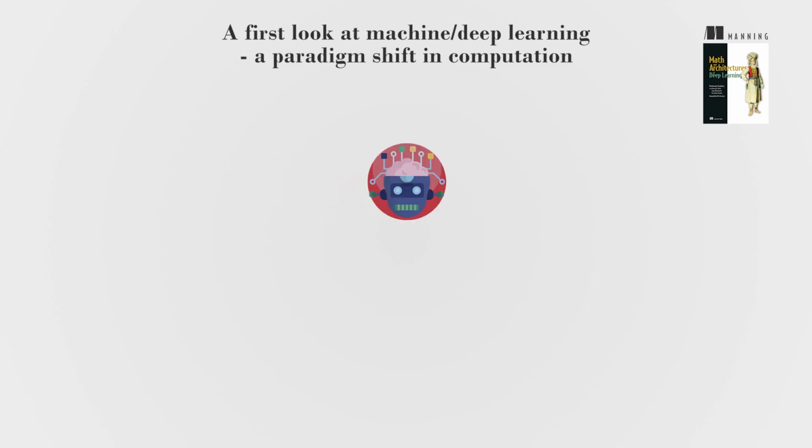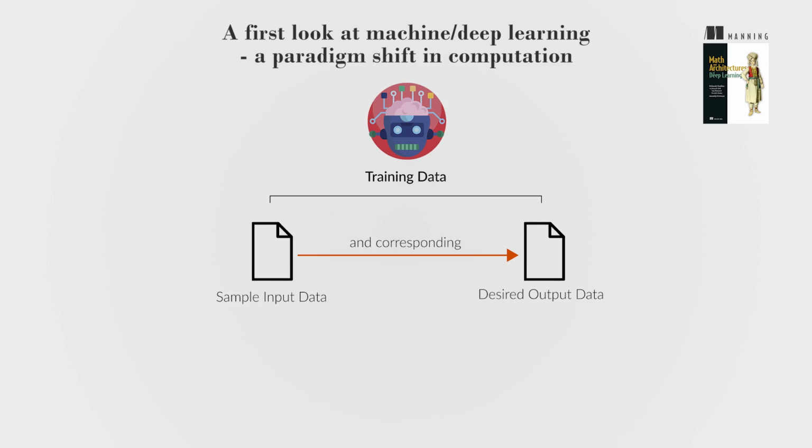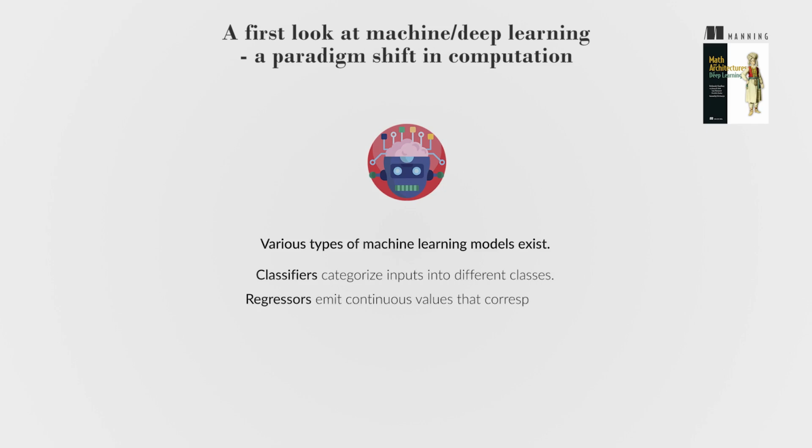The model is developed from a set of examples, aka training data, consisting of sample input data and corresponding desired output data. The desired output data corresponding to the training inputs are often created manually via a process called annotation. Various types of machine learning models exist. Classifiers categorize inputs into different classes. Regressors emit continuous values that correspond to quantitative estimates of various things. For example, the probability of the input belonging to a specific class.